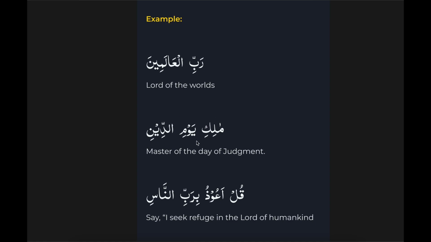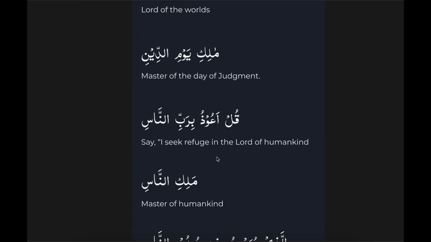So this whole thing is idafa grammatically. So what is the translation? Malik means master. Master of day of the judgment. Maliki and yawmi, both of these are mudaf, and this one is mudaf ilay. So the translation is master of day of judgment.